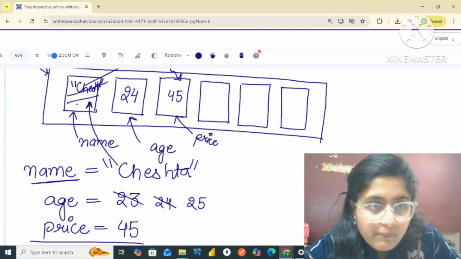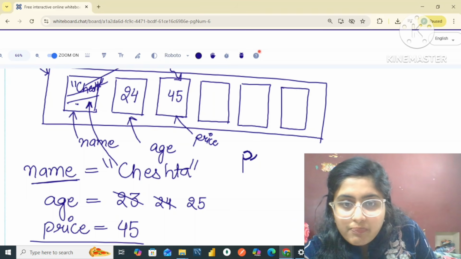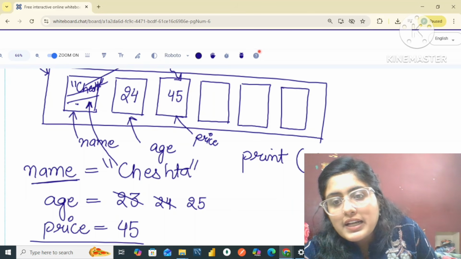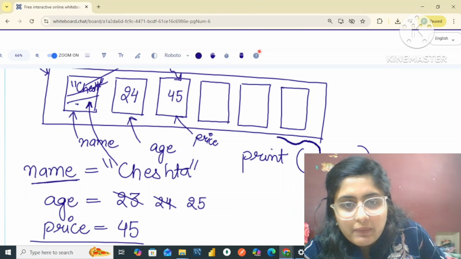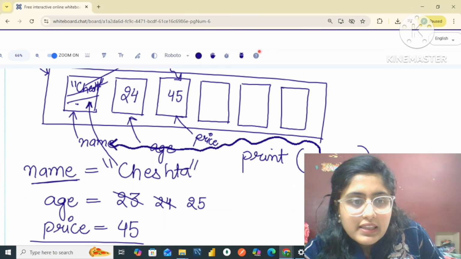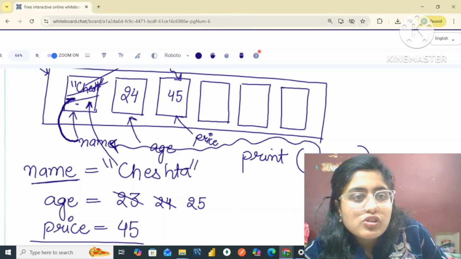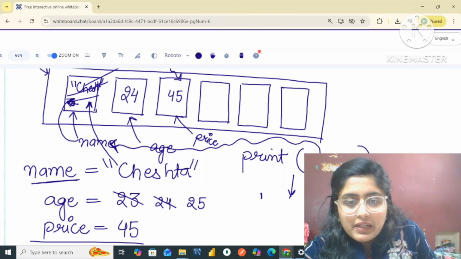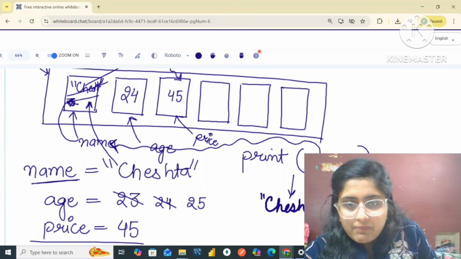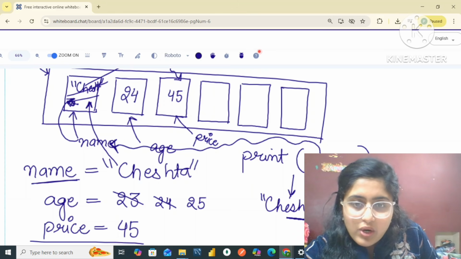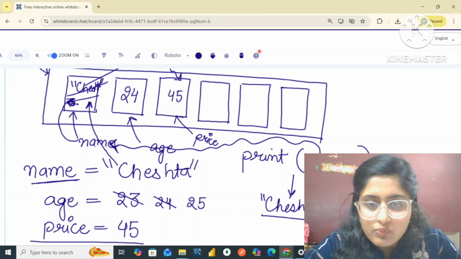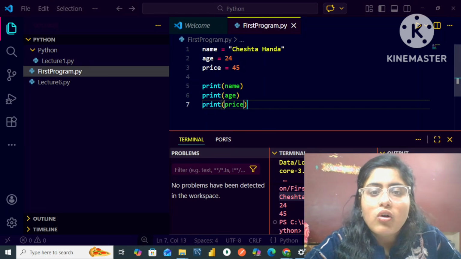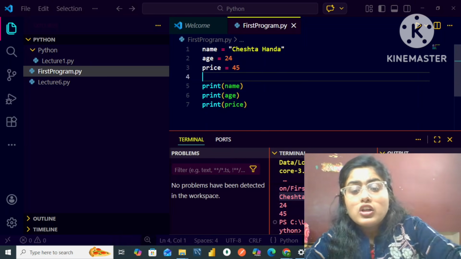Now, when I write the print function and then the name of the variable, that name is basically getting called, and whatever is stored in the memory location for that name will be printed. For example, the name Cheshta. I hope, my dear friends, this point is also crystal clear to all of you. So that is how it simply works, and all these variables are getting printed.